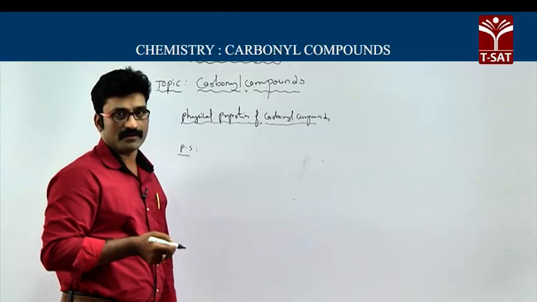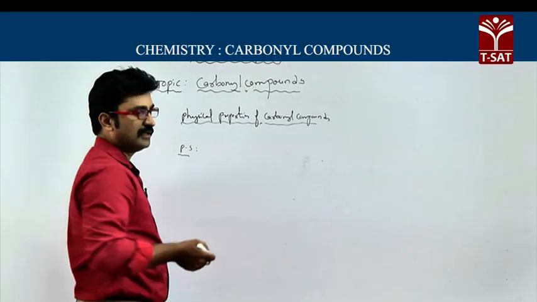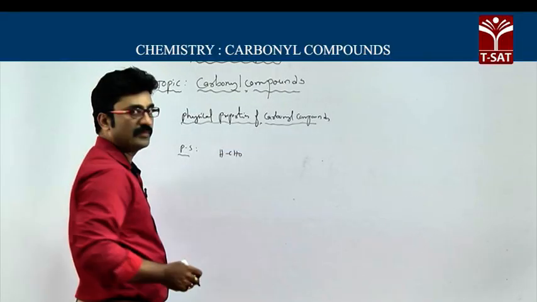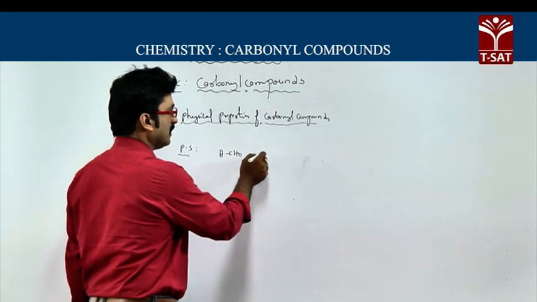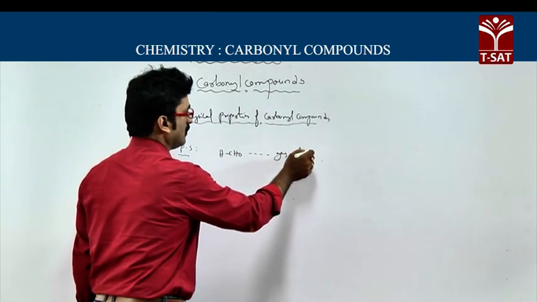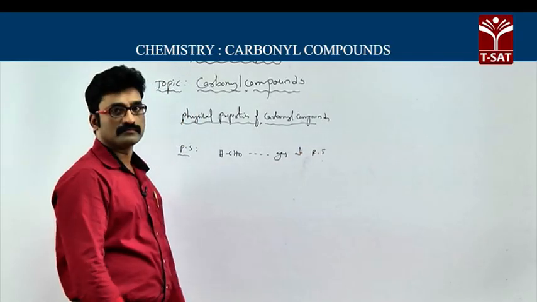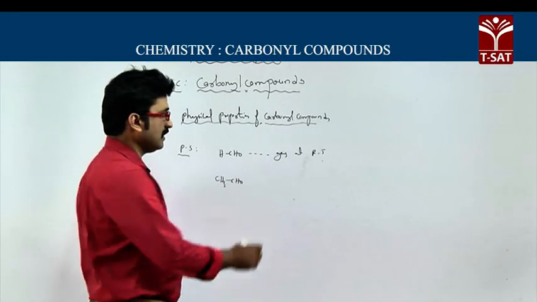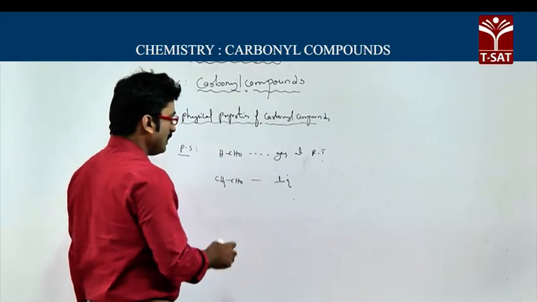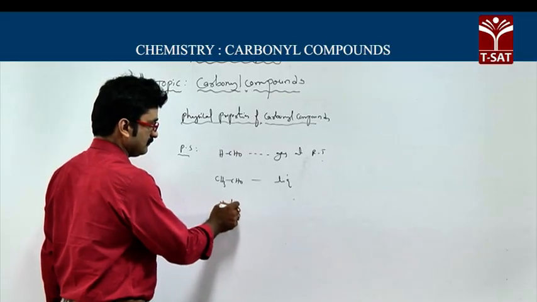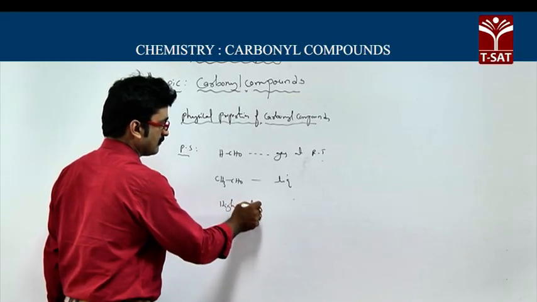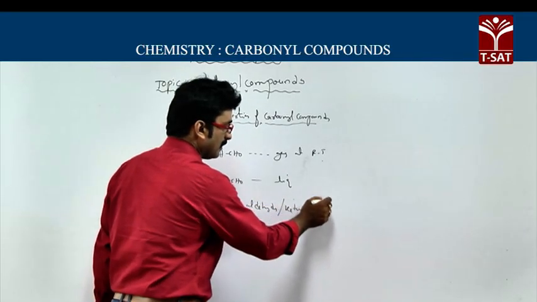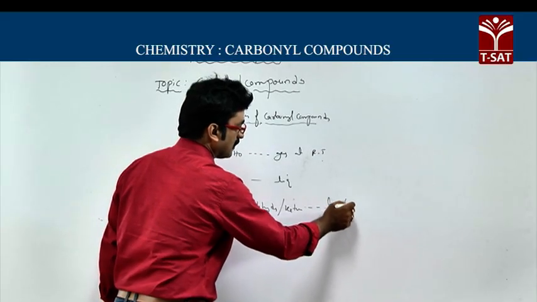When it comes to the physical state of carbonyl compounds, the first compound of aldehyde is formaldehyde, that is HCHO, and this formaldehyde is a gas at room temperature, RT. Whereas CH3CHO, acetaldehyde, is a liquid, and higher aldehydes and ketones may be liquids or solids.